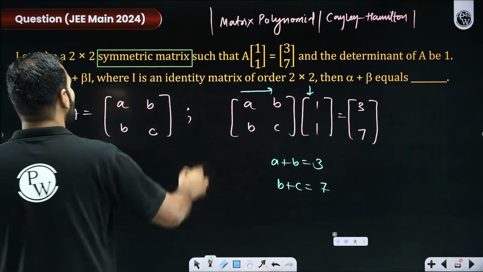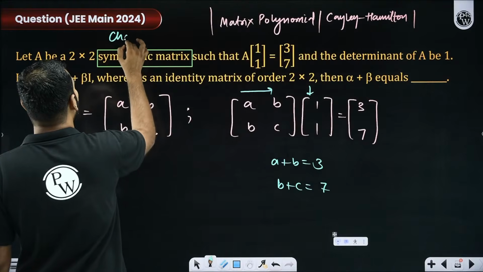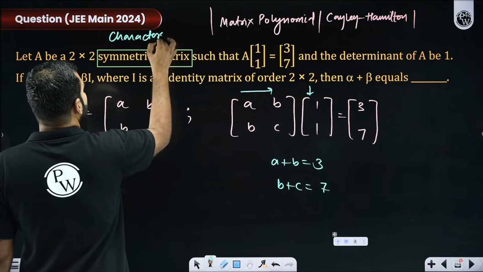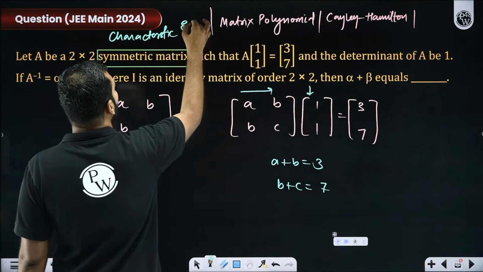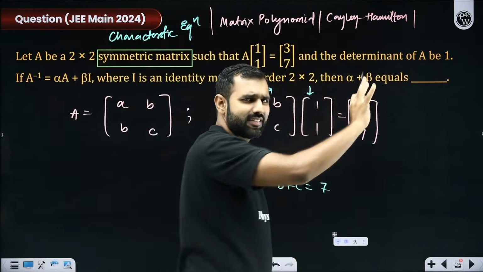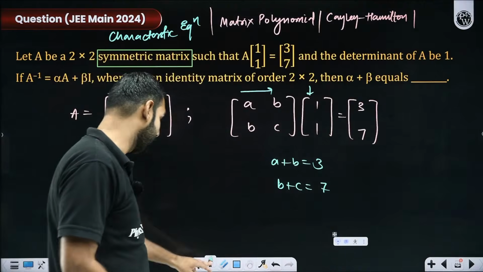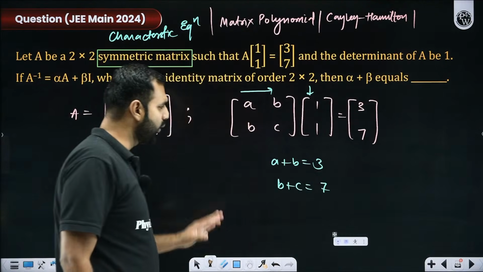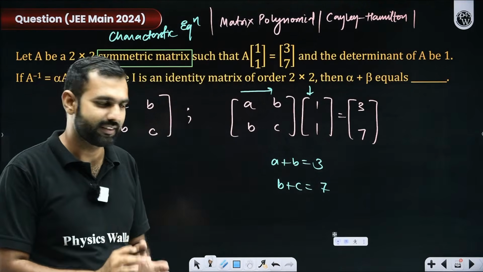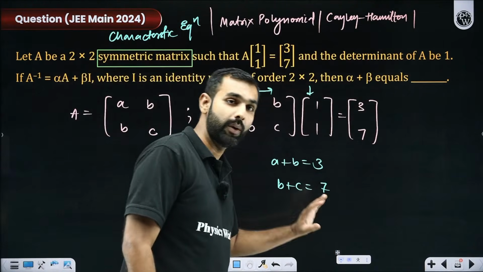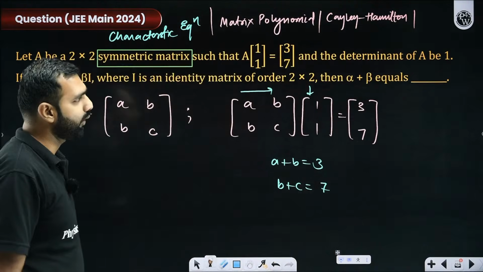Yes, there is one more word here, which I forgot. Characteristic equations. So if you are comfortable with any of this, they are the same actually. You can do it within seconds. Thank you so much, Jagrati. But if, let's say, you forget this and want to apply the simple idea here, the basics of your matrices, you can do it with that as well. So this is what I've got.